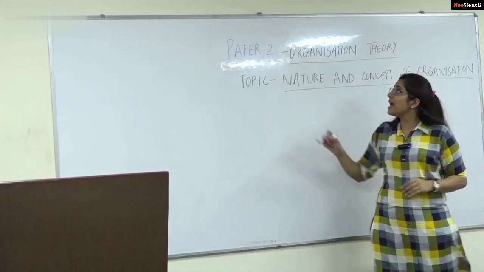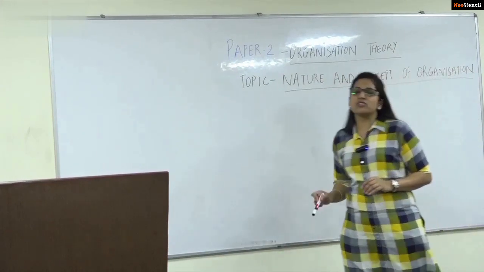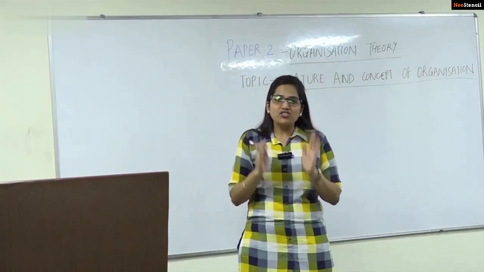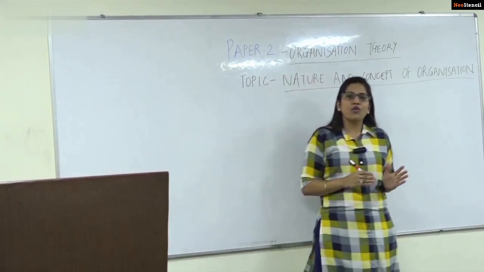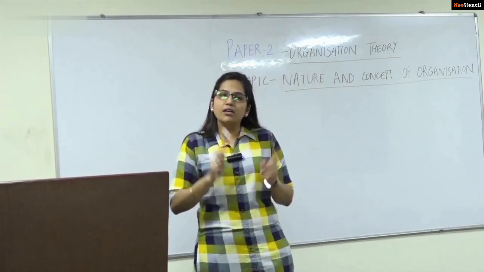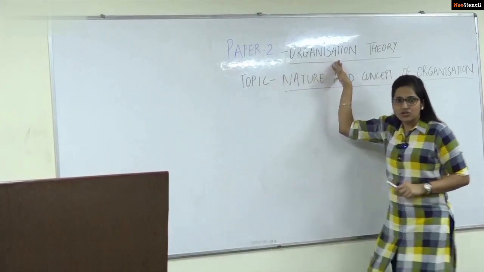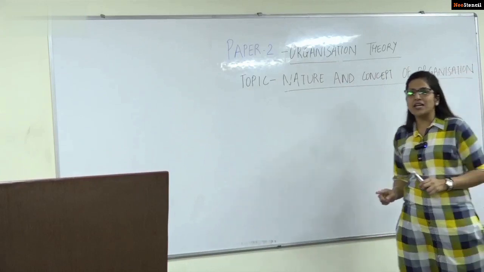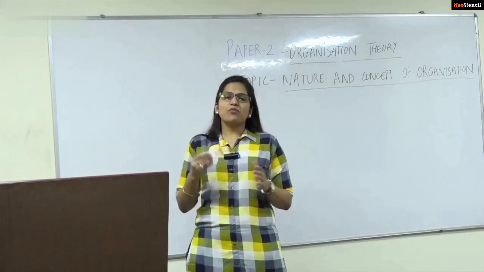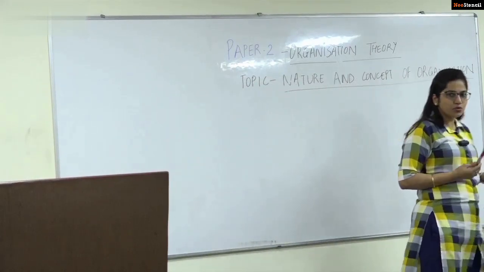organization effectiveness, and because we are studying organization theory, we need to study this, because the purpose of organization theory is to study the structure, the functions, the performance of organization to achieve organization effectiveness. Our main aim is to achieve organization effectiveness in this organization theory. Therefore, we have to study what the McKinsey 7S framework says, and it provides certain internal elements of an organization that you have to pay attention to.